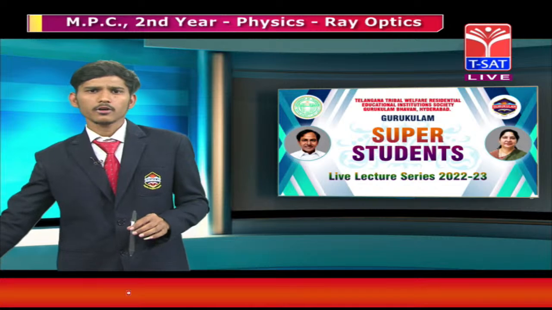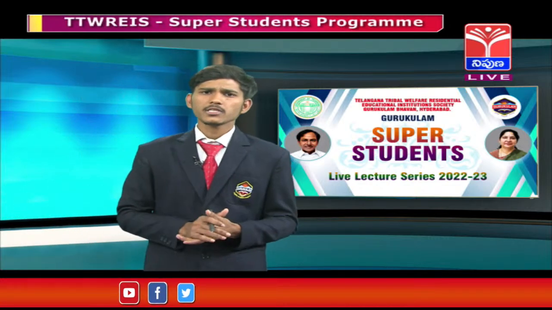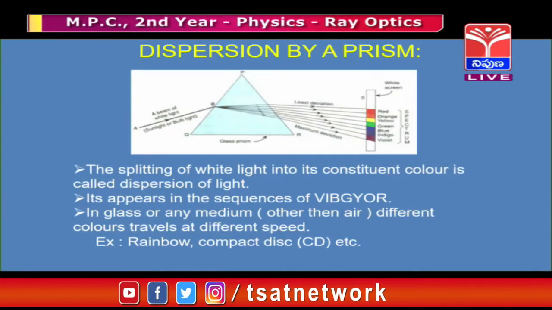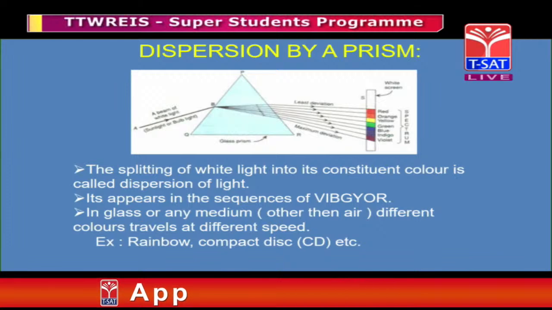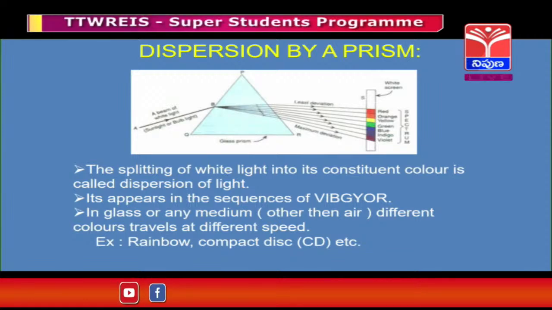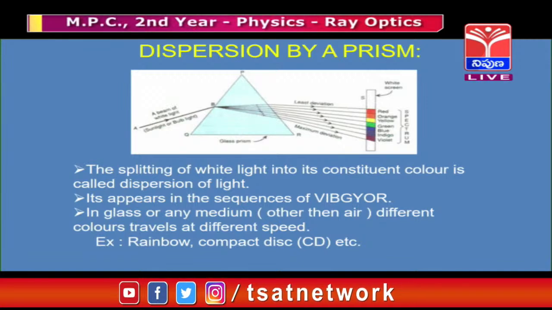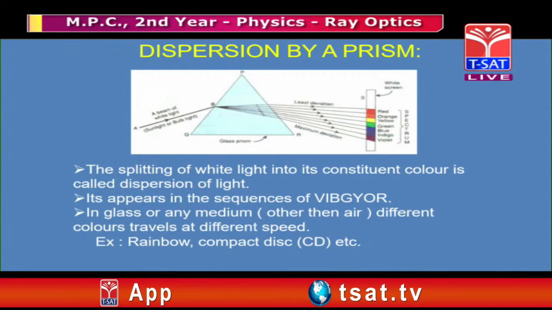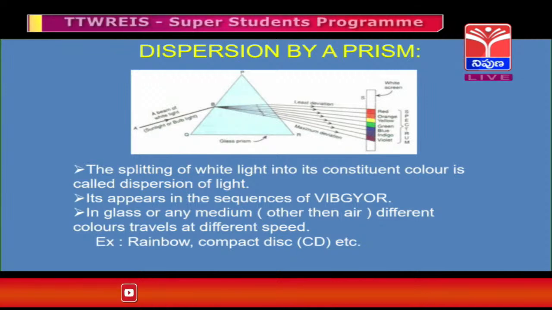And next our topic is dispersion by a prism. What do you mean by dispersion by a prism? Dispersion by a prism is nothing but the splitting of white light into its constituent colors. We observe dispersion when the rain falls, so we observe a rainbow in the atmosphere. Other examples are a CD, which means compact disc, and water bubbles.